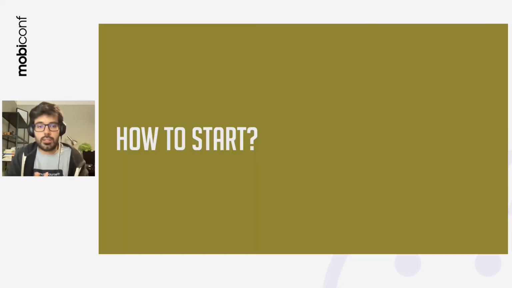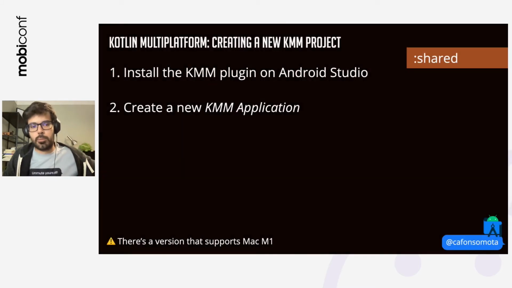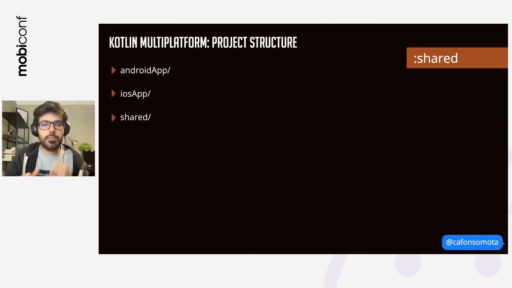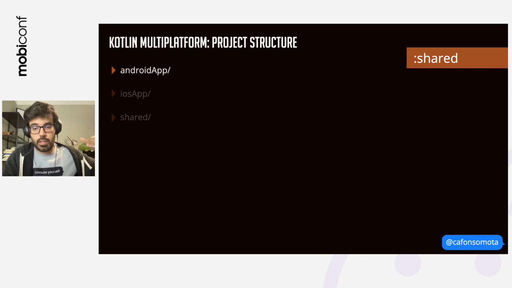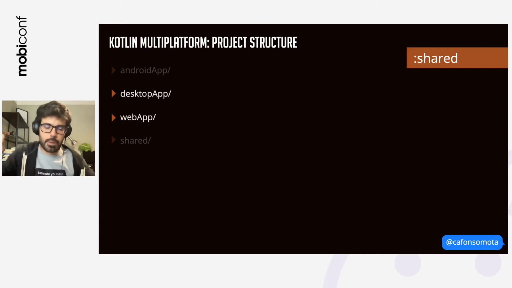So how to start? Imagine that we've got an Android application already designed, already developed, or you want to create one from the start. The first thing that you should do is install the Kotlin Multiplatform Mobile KMM plugin on Android Studio, and then select Create a New Application. Once you've done that, you're going to see that your project structure is a bit different from the one you're used to from Android. You're going to have Android app, iOS app, and shared. We don't want iOS app, so we're going to have desktop app and web app, just copy, paste, and rename.